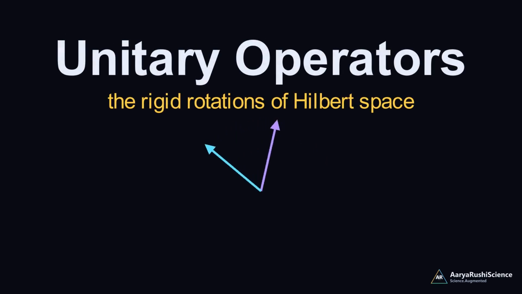In quantum mechanics, total probability must always equal 1. It can never leak away. So the transformations that move states around, time evolution, symmetries, changes of basis, cannot stretch or shrink anything. They must be rigid rotations of Hilbert space. These are the unitary operators.